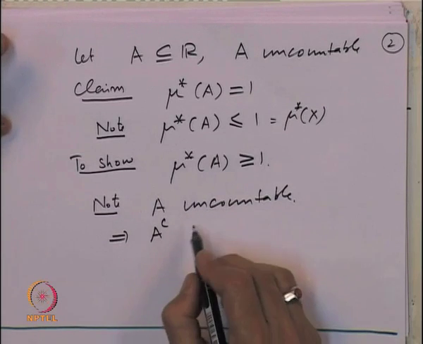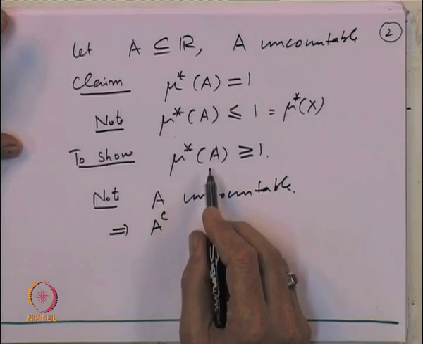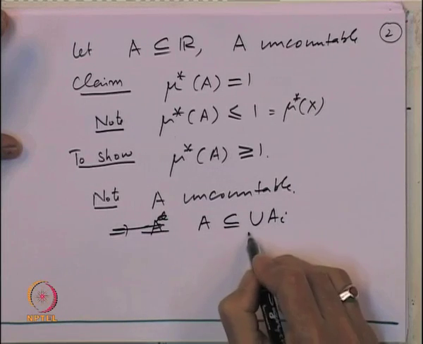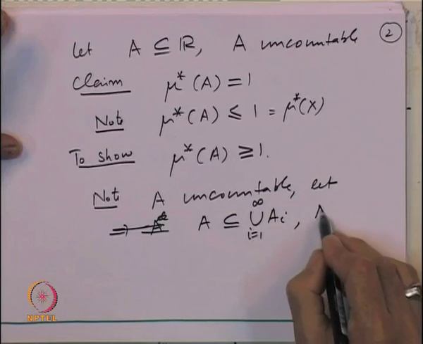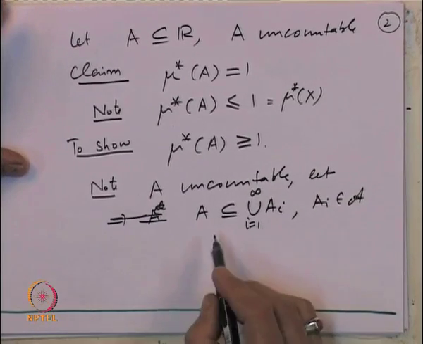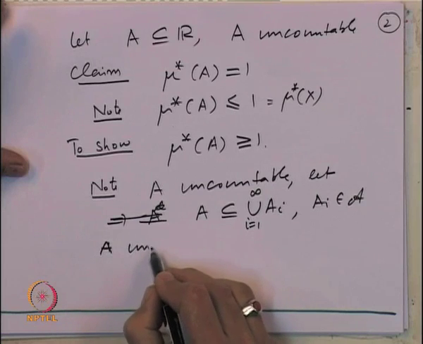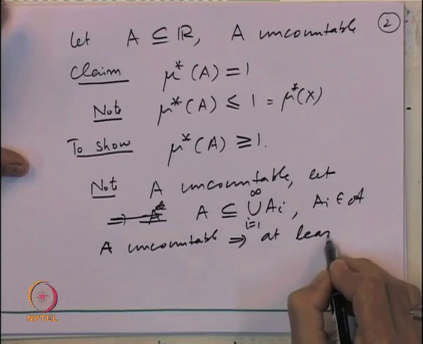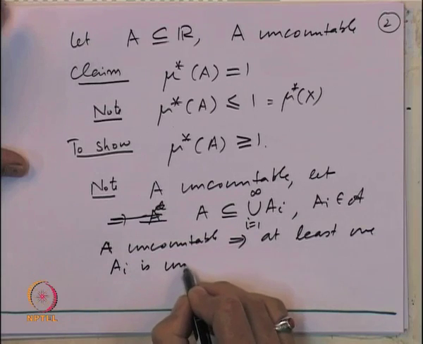If A is uncountable, let us take a covering of A, A_i, i equal to 1 to infinity, where the A_i's belong to the algebra A. Now, note in this covering, A uncountable implies at least one of these A_i's is uncountable.